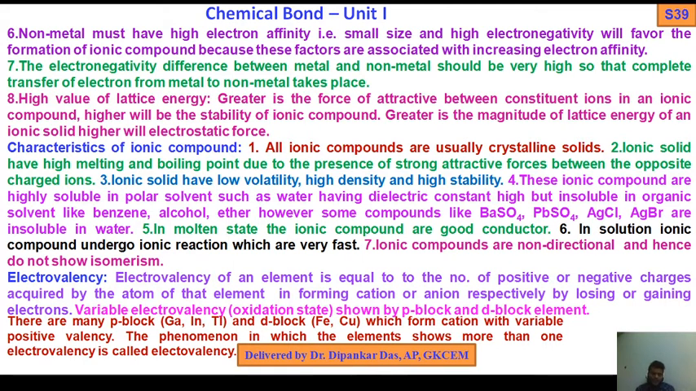This is the amount of energy released during the acceptance of an electron by a gaseous atom in its valence shell. So when a gaseous atom captures one electron in its valence shell, how much energy is released or liberated, that is called electron affinity.